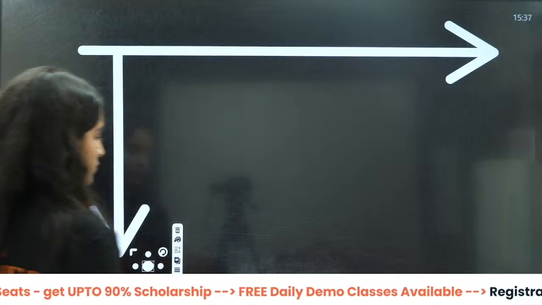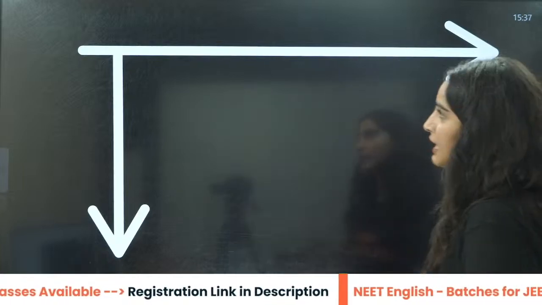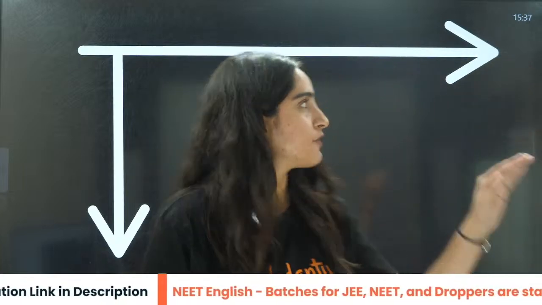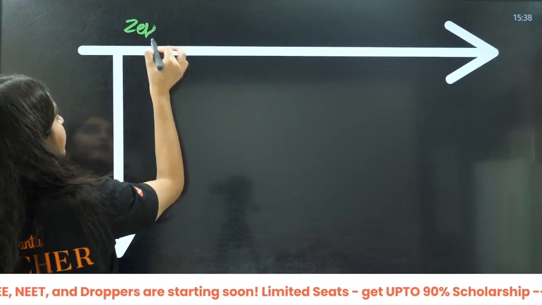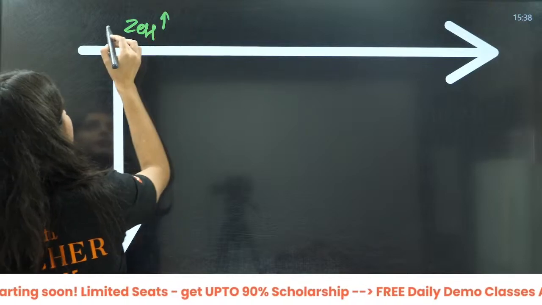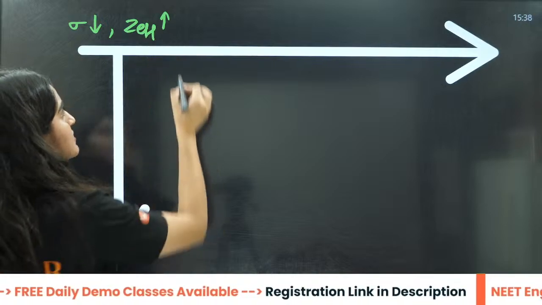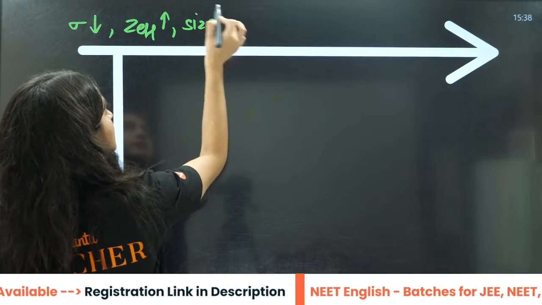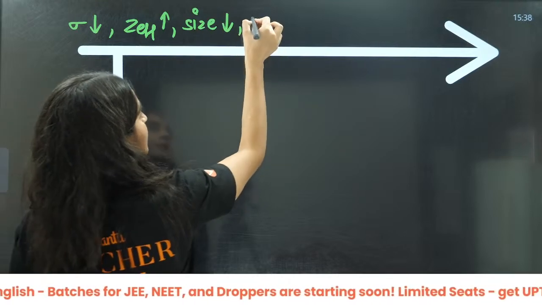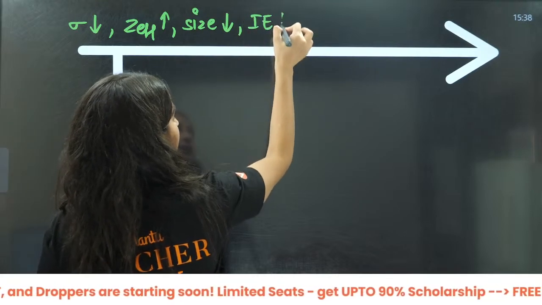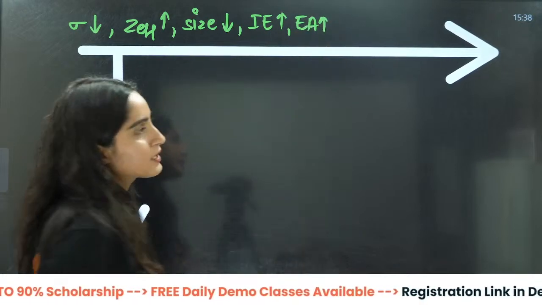Right? Let us do this. Okay, if I talk about size along the period, Z effective increases, screening effect decreases, Z effective increases, size decreases, right? Then ionization energy increases, electron affinity increases. What else, beta? What else?